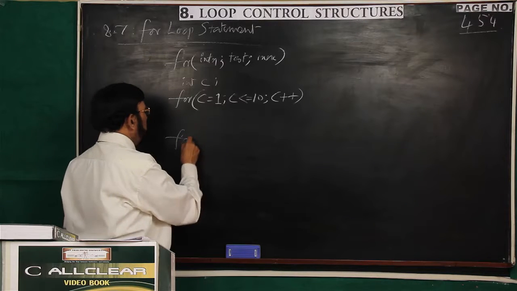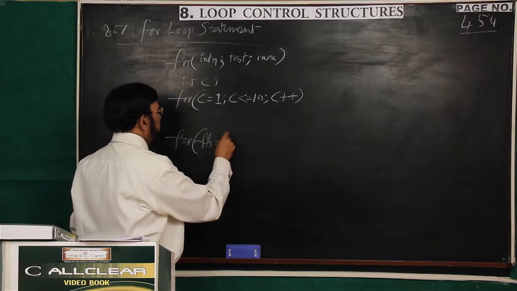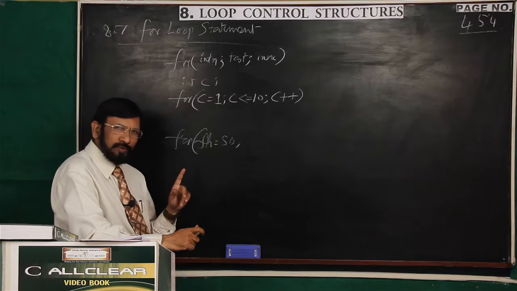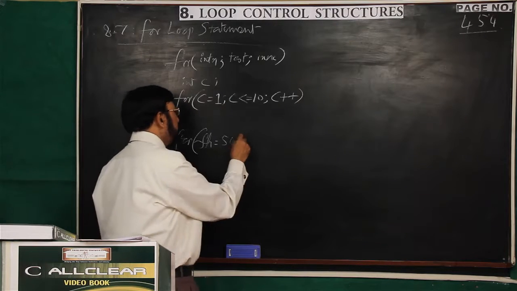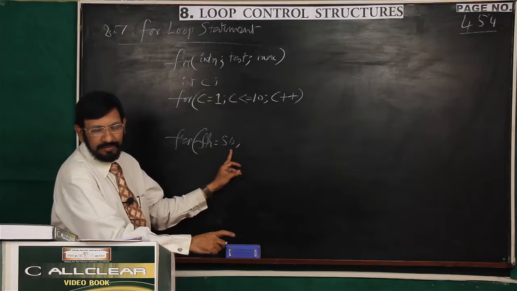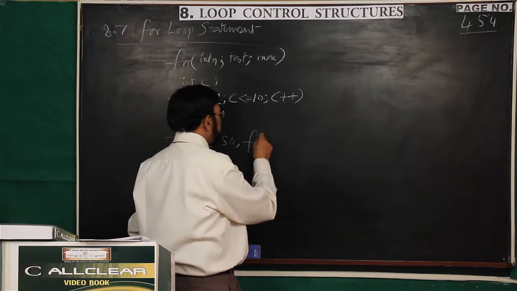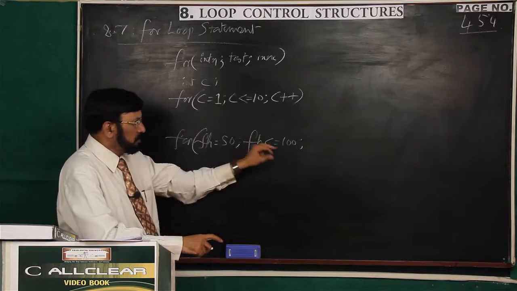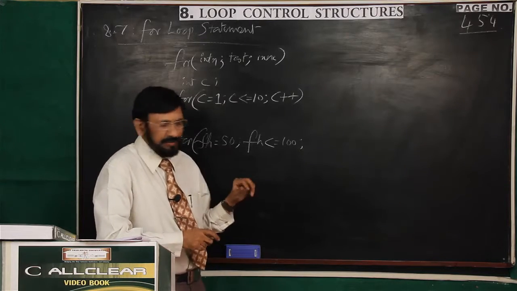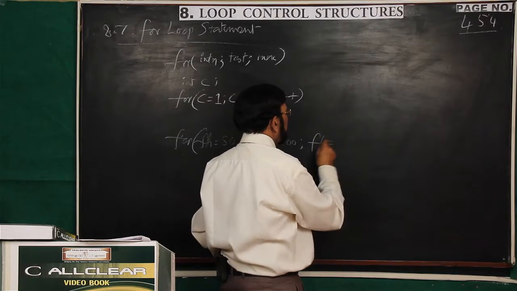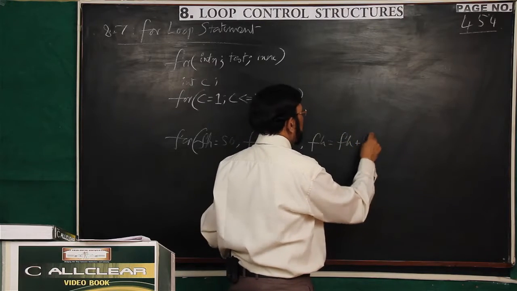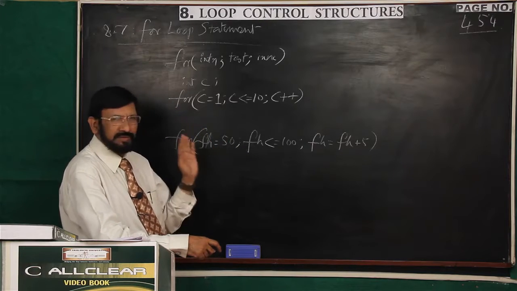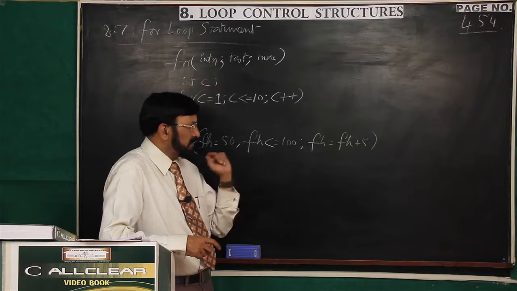Now for loop, FH is equal to 50. That is, initialization is from 50, not from 1. So already I told you, initialization need not be from 1. It may be any other number. Next expression, Fahrenheit is less than or equal to 100. So what do you mean by that? 50 to 100 range. And what is the incrementation? FH is equal to FH plus 5. That means 50, 55, 60, 65, 70, 75, like that it is incremented.